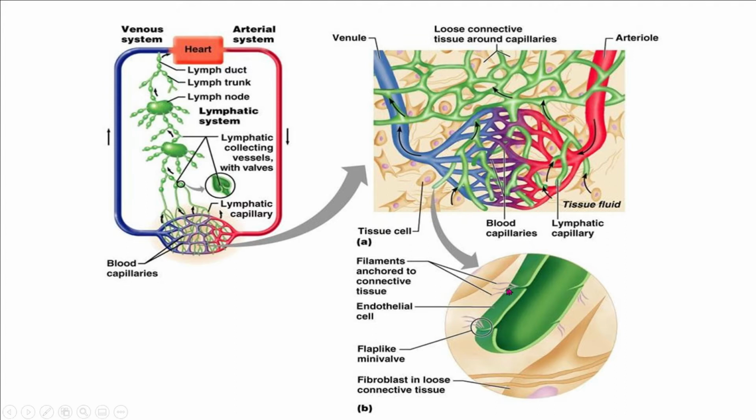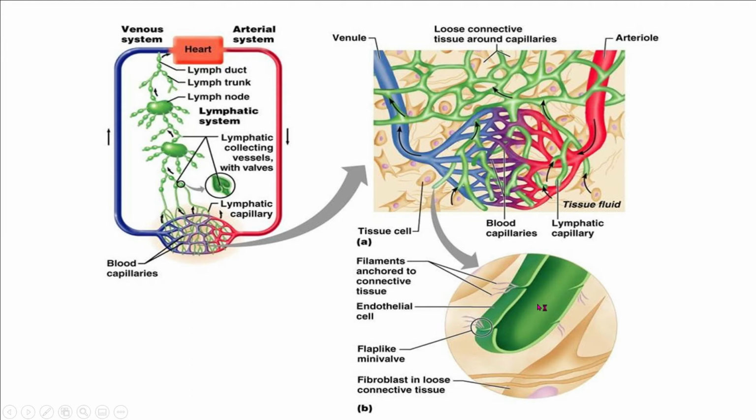You see, once there is a pressure over there, with the help of the pressure, the fluid will enter into the lymphatics, and then it will not move backward. So this is basically the overlapping of the endothelial cells at this part. For example, if there is leakage in this tissue part, and if we enlarge this, there is a leakage of fluid that has to be removed with the help of the lymphatic system.